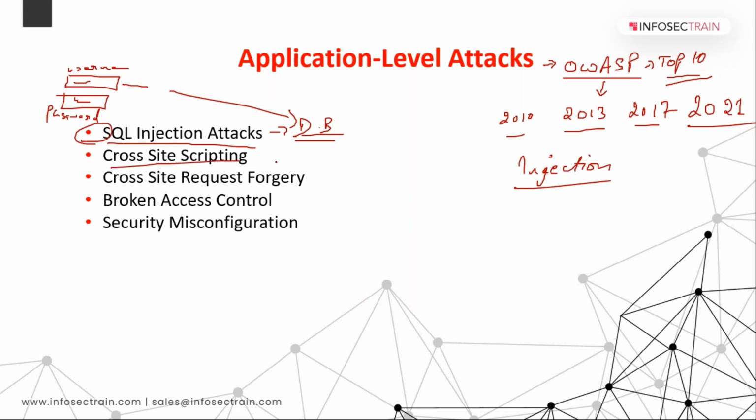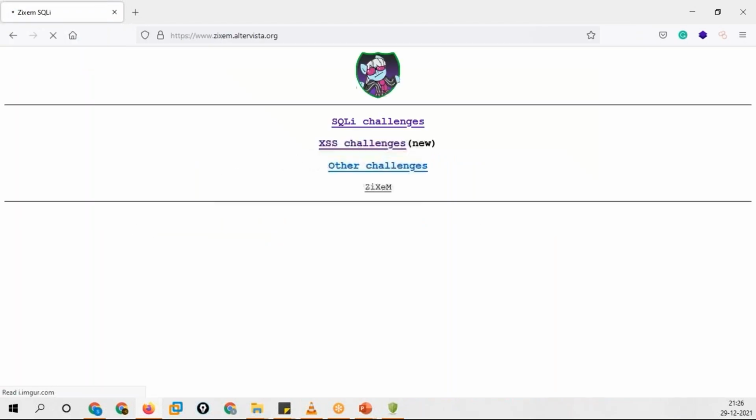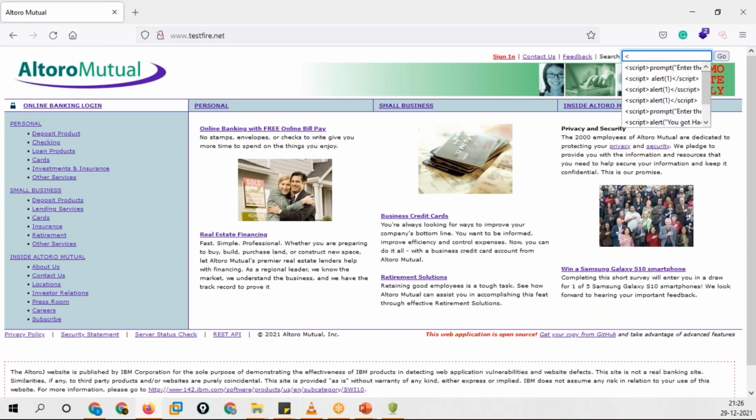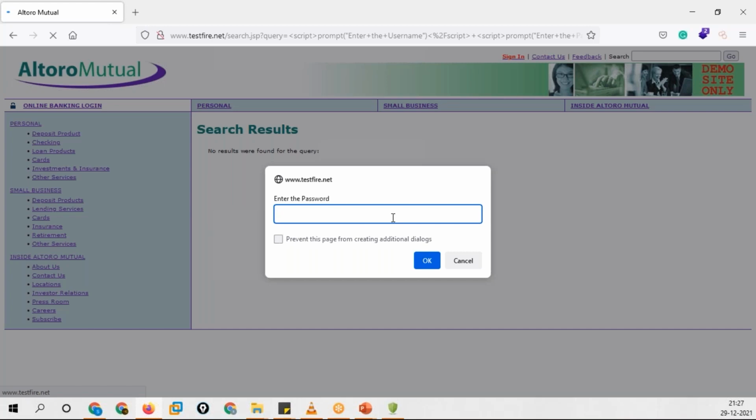Perfect. Then we have cross-site scripting. Cross-site scripting is a browser-based attack, guys. It is also known as XSS. This is totally based on scripting. For example, if I write a script over here and click on go, again the input field, can you see it gave me a pop-up which says enter the username? If I write a username like Sayam and hit OK, it is asking me to enter the password.